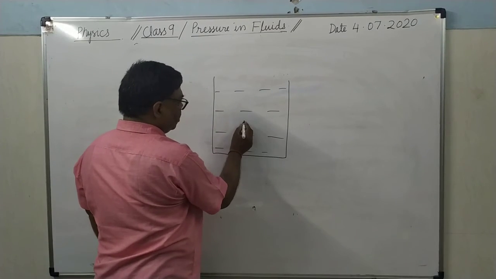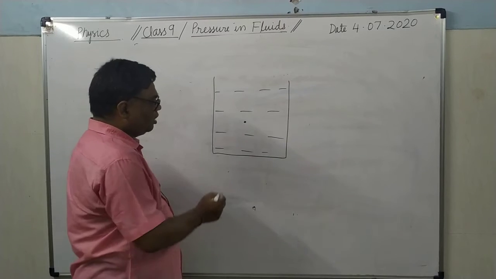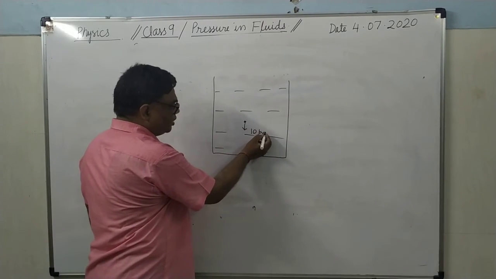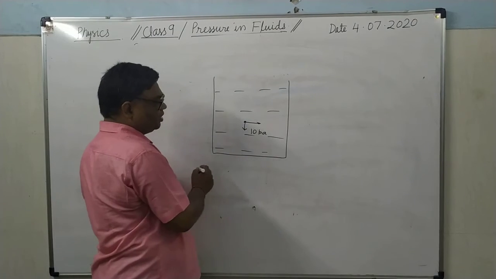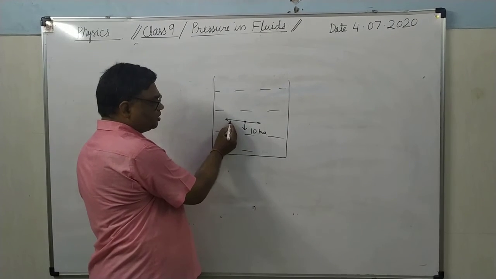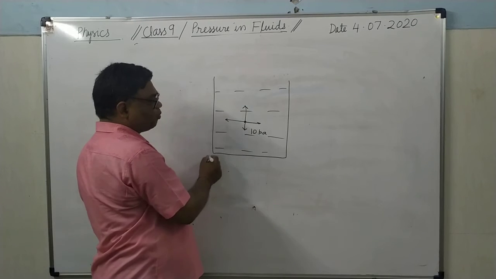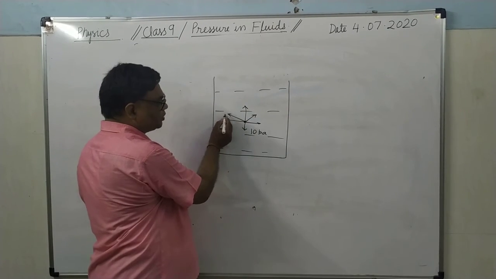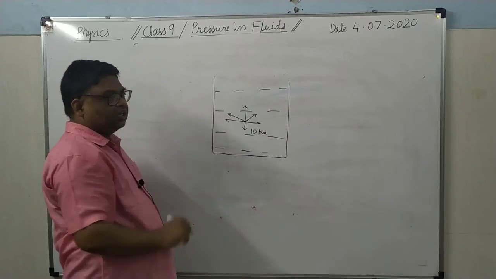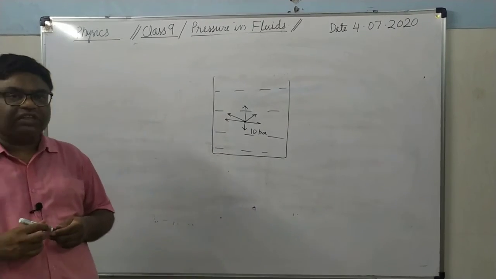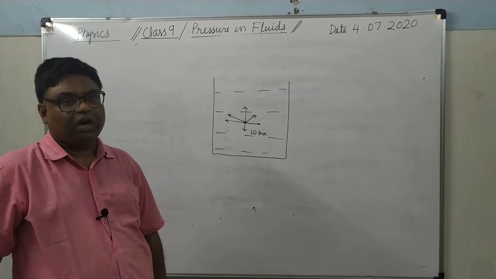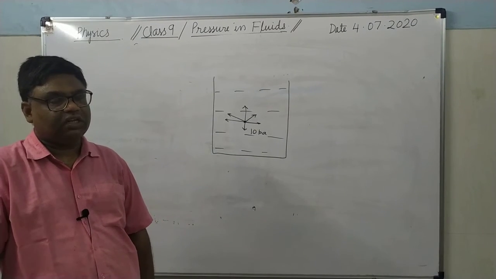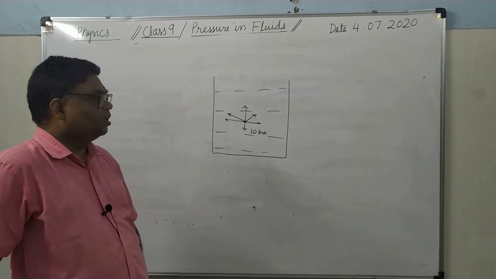Means if at this point there is a 10 Pascal pressure in downward direction, then there will be 10 Pascal pressure here, 10 Pascal pressure in this direction, 10 Pascal pressure in upward direction, 10 Pascal pressure in this direction. Means around a point there will be same pressure at all the points. It's clear? This is the first law.